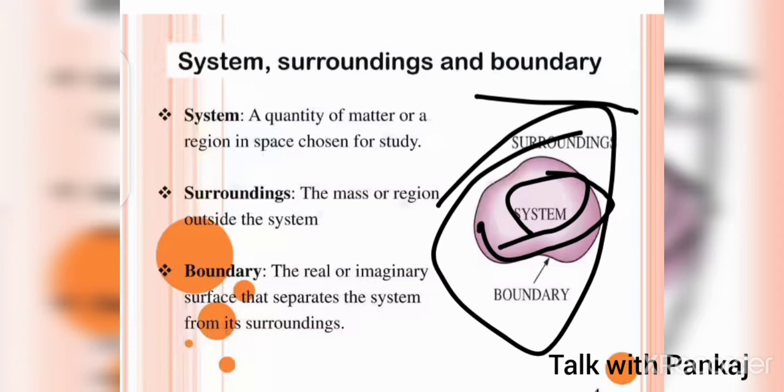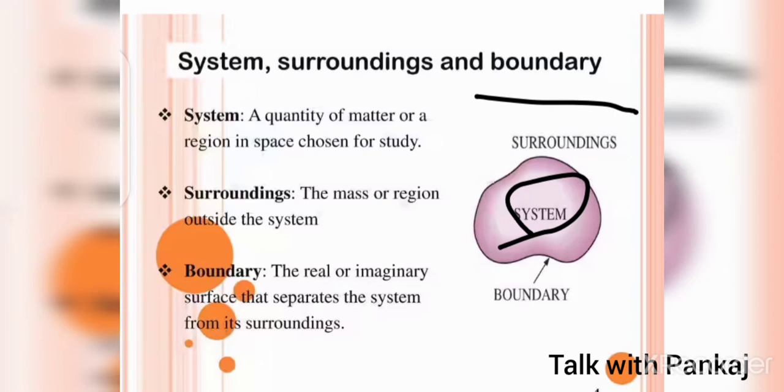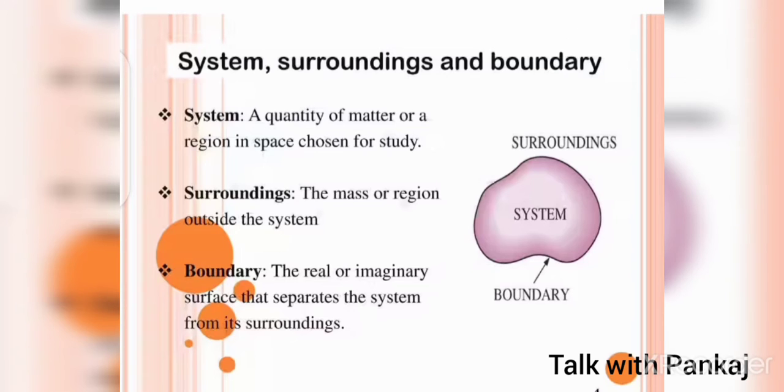So friends, where the system and surrounding differ, that's called the boundary. Boundary is an imaginary line drawn which separates the system and surrounding. That's the main part of thermodynamics. This is the very basic of thermodynamics.